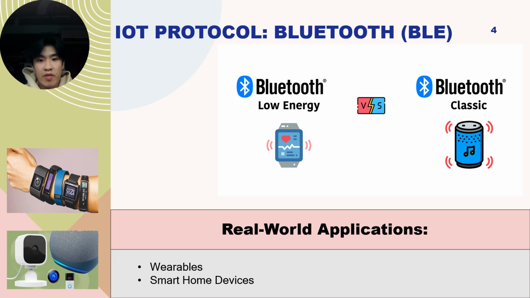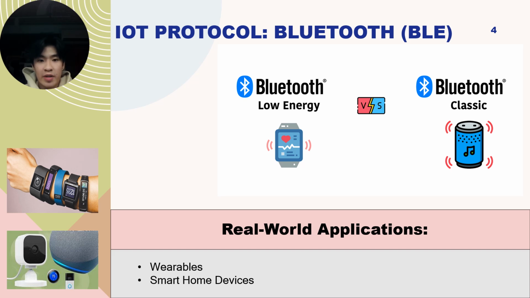BLE is a power-efficient wireless protocol designed for IoT devices that need minimal energy, long battery life, and short-range communication. Operating in the 2.4 GHz ISM band, BLE uses less power than traditional Bluetooth. It supports both point-to-point and broadcasting communication, allowing devices to transmit small data over extended periods while conserving power.